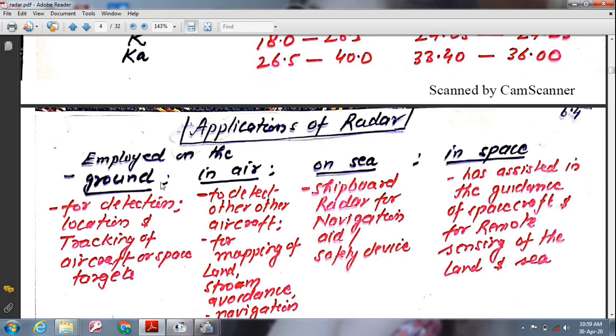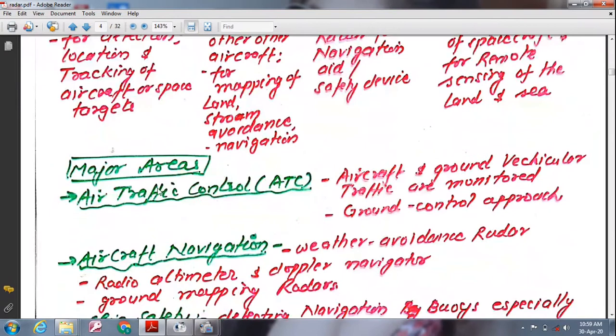The major use of radar and the contributor of the cost of almost all of its development has been the military. Although there have been increasingly important civil applications, chiefly for marine and air navigation, the major areas of radar application, in no particular order of importance, are briefly discussed below. First is air traffic control, ATC.